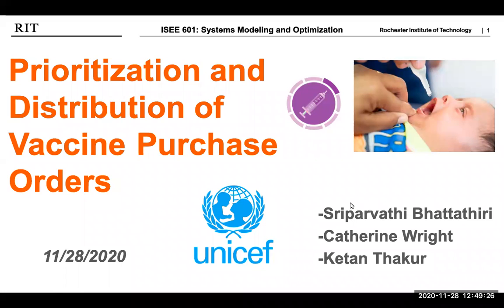Hi, Professor. Life or death for a young child often depends on whether he or she is born in a country where vaccines are available or not. And the availability of vaccination majorly depends on the logistics. Today, we are going to present a model that has been developed by our team to aid in the prioritization and distribution of vaccine purchase orders.